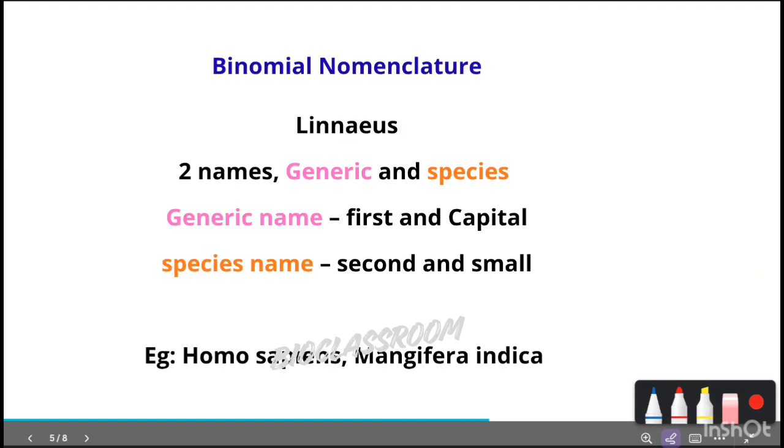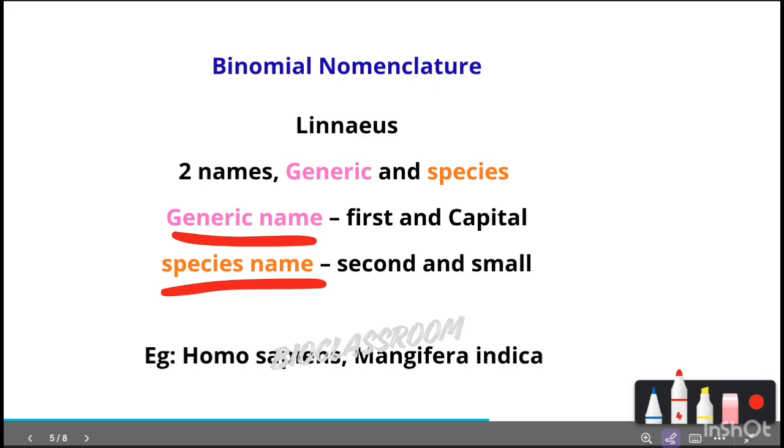Moving on to the next, that is binomial nomenclature. So what do you mean by binomial nomenclature? It is a specific system of nomenclature in which each organism is given a two-part scientific name. The important point is that the name has two parts, that is a generic name and a species name. The generic name should be written first, and it should start with a capital letter.